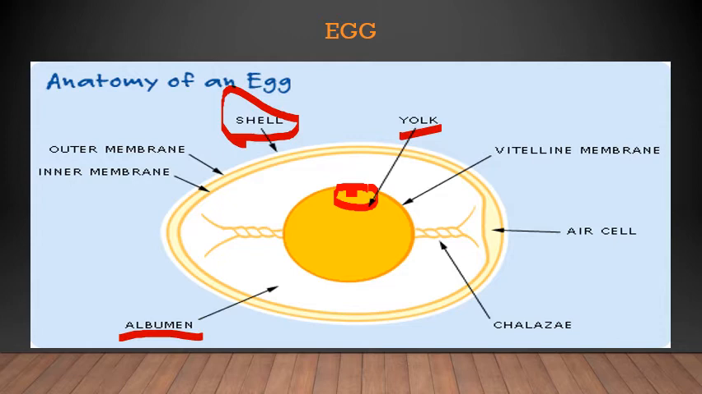This yellow color is the yolk and the whole white color is the albumin. The yolk is the food for the growing embryo. As this yellow color is the food, the baby chick will start feeding on this yolk and it will grow.